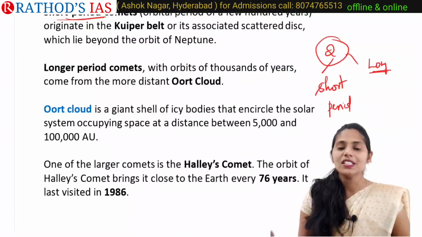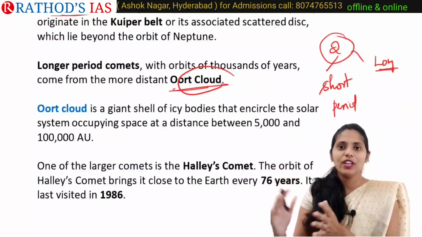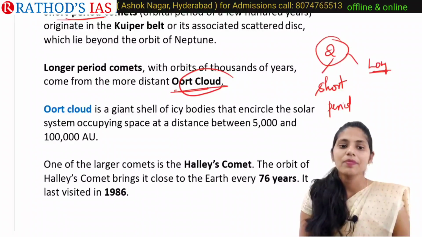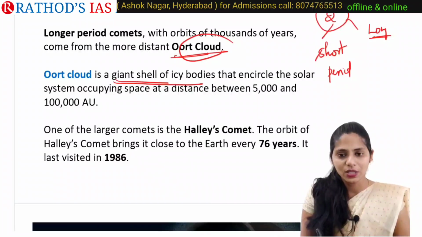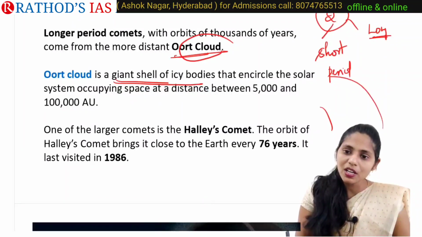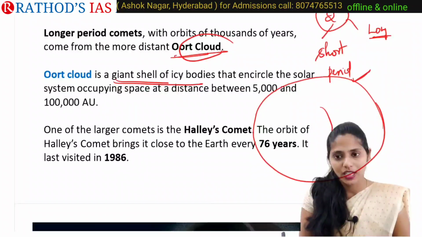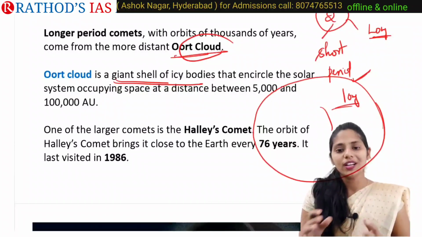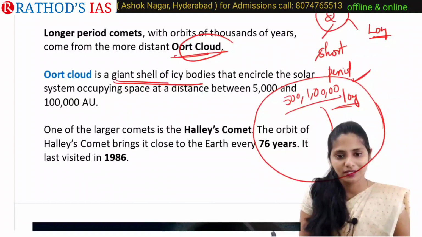And long period comets are mainly originated from the Oort cloud. The Oort cloud is very far away from the Kuiper belt. It is a giant shell of icy bodies that mainly encircles our solar system. After the Kuiper belt, our solar system is encircled by this Oort cloud. Whenever comets originate in the Oort cloud, they are called long period comets. The Oort cloud is present at a distance of 5,000 to 1 lakh astronomical units from our sun.